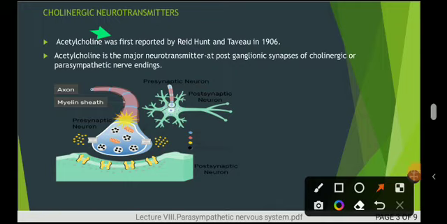As I have shown here, this is the complete structure of a neuron, and this base is elaborated here. These black dots represent the release of acetylcholine in the parasympathomimetic neuron. Here the blue represents sodium and the yellow dots represent calcium release. So this is the position where acetylcholine is released in the neuron.